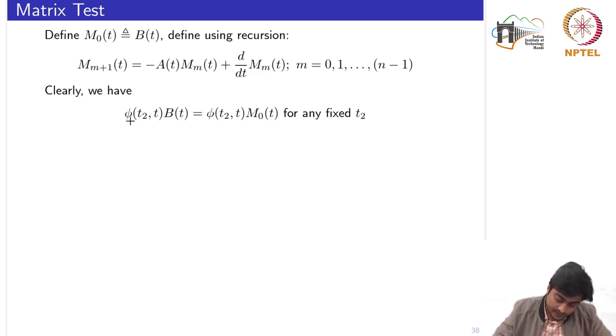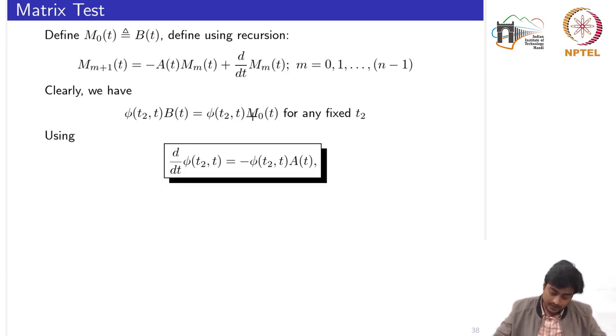So if I write phi of t2 comma t, for any fixed t2, and multiply it with the B matrix, it is nothing but equivalent to this. Here I just replace B of t by M naught, which was in the definition initially. Now I use this result that the derivative of the state transition matrix is equal to the negative of the state transition matrix into A of t.